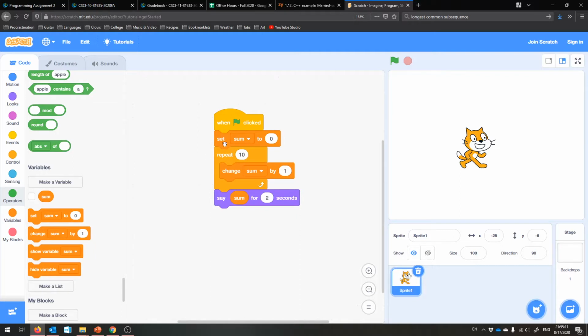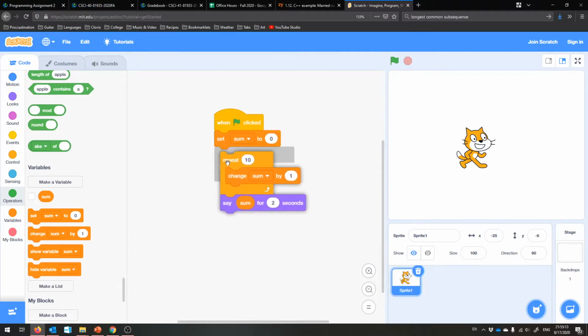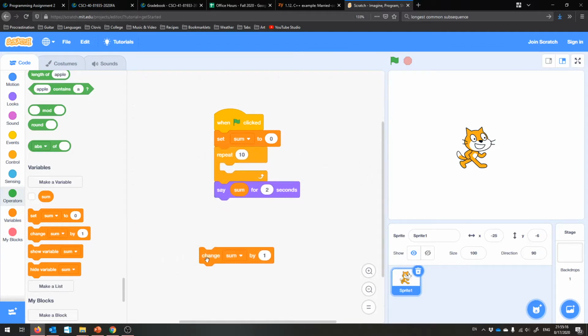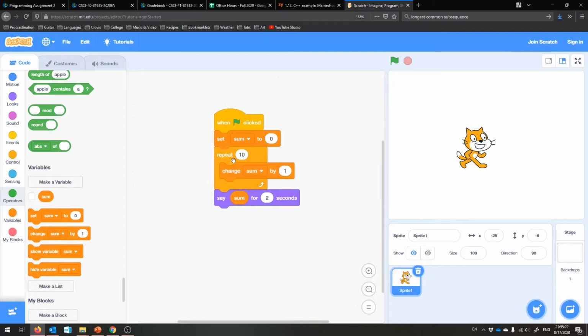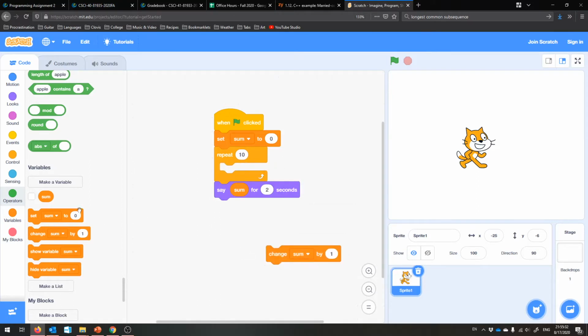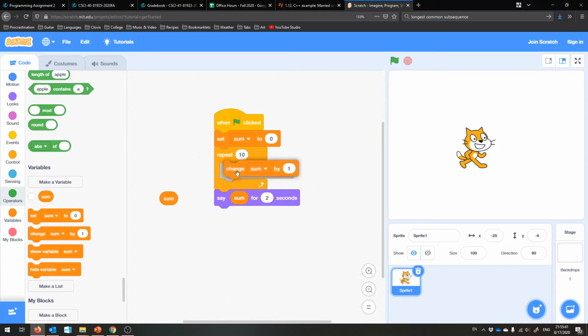So if we think about it, it's going to start sum at 0, then 10 times it will change sum by 1. Changing means adding, incrementing by 1. So the first time the body gets executed, sum will become 1. The second time, sum will become 2. The third time, sum will become 3. If I keep clicking this and then looking at sum, you'll see what happens. Change it once, now it's 4. Change it twice, now it's 5 from what it was. And so if it did this 10 times, starting at 0, what will sum be? I hope that you got the answer of 10.